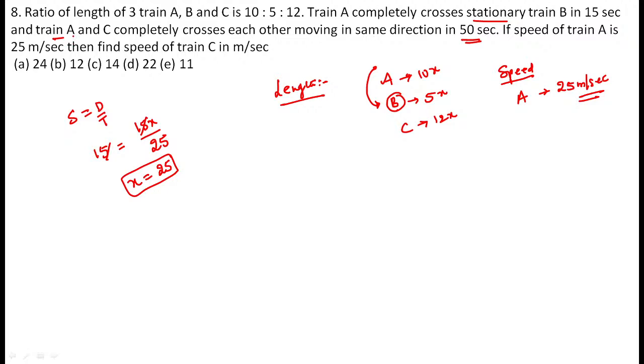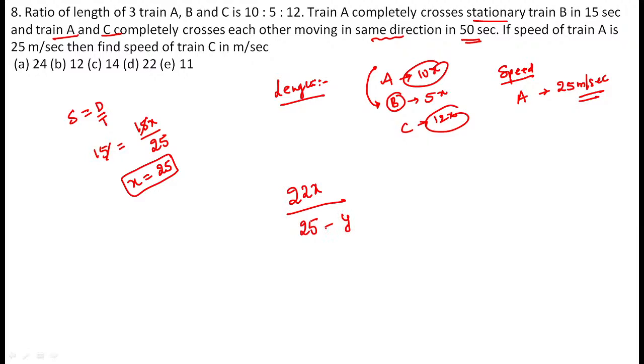Now see, train A and C completely cross each other moving in the same direction. If two objects are in motion, definitely you can apply the concept of relative speed. If both are traveling in opposite directions, the relative speed is addition. If both are traveling in the same direction, the relative speed is subtraction. Now see here, A and C. The length of the trains is 22x, and the speed of one train is equal to 25 meters per second.